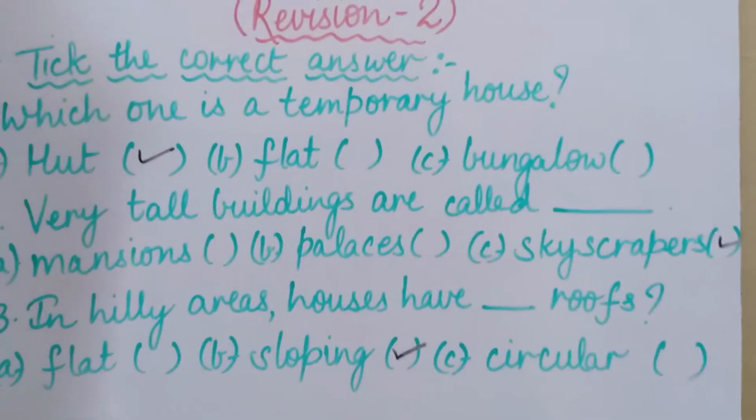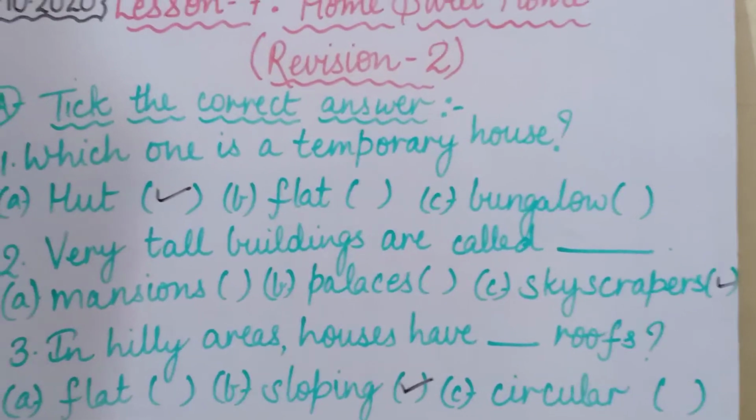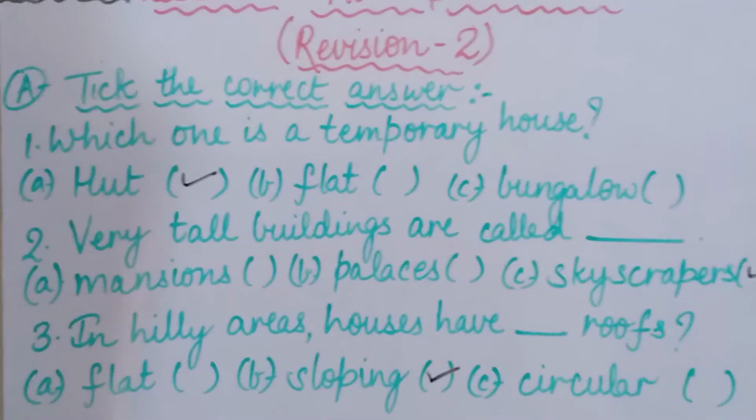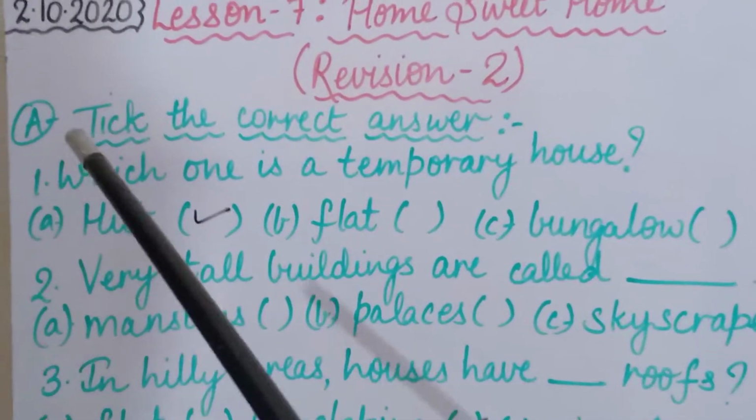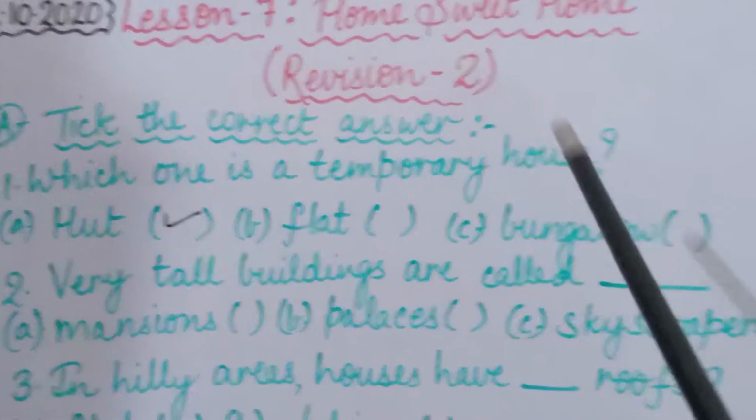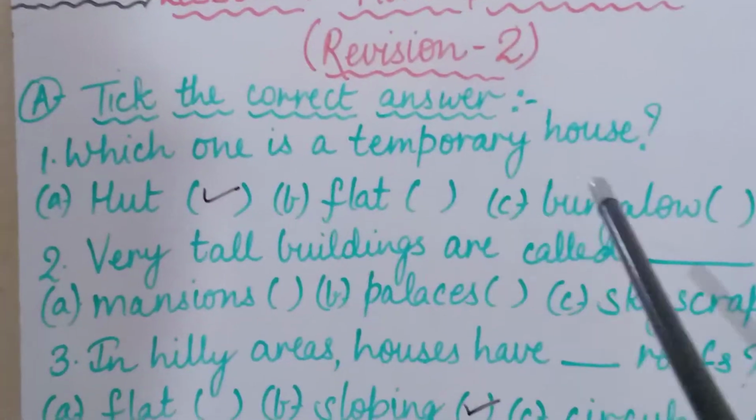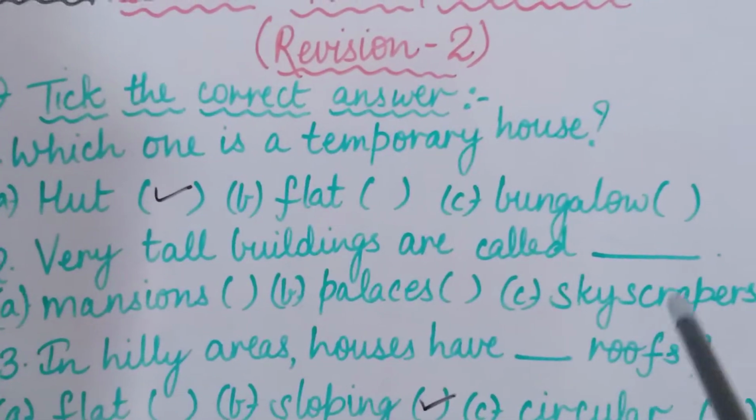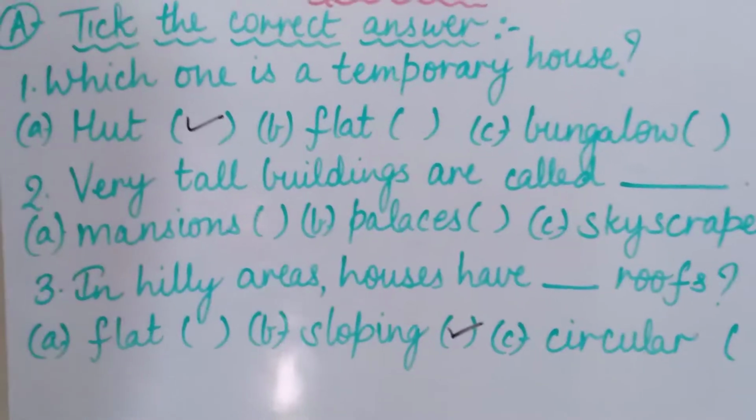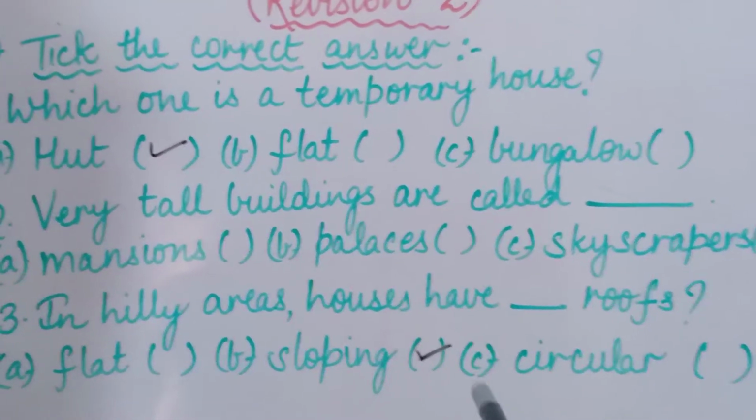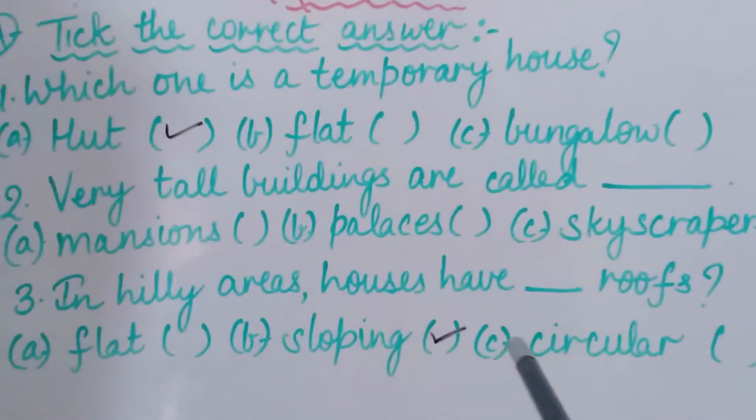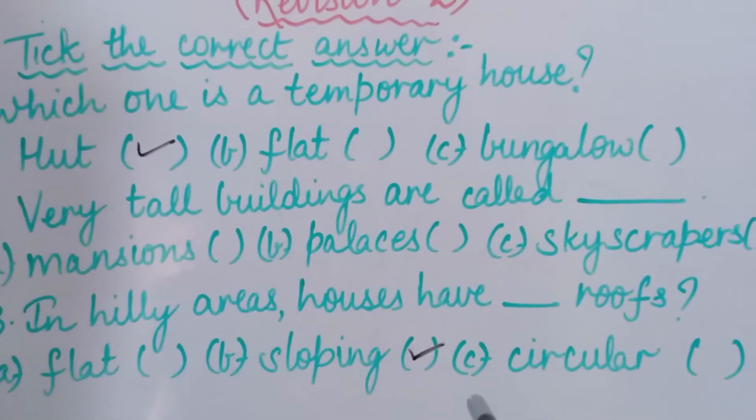Now coming back to our revision number 2 of chapter 7, that is Home Sweet Home. Today we are going to do some more exercises, and today's first exercise is exercise A. Take the correct answers. Here I will ask you some questions and I will give 3 options for each. As you all know, in the video I explain the answers, but with the assignment I don't give you the answers. I only write the questions and you have to write them on your own.